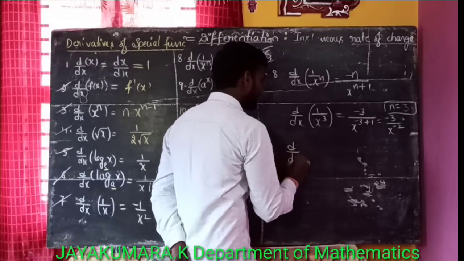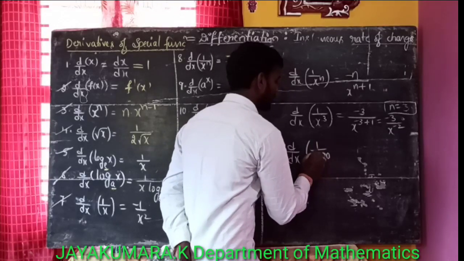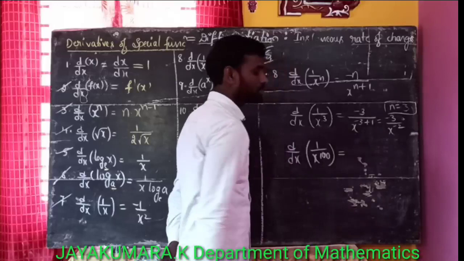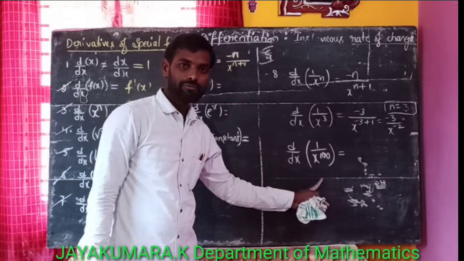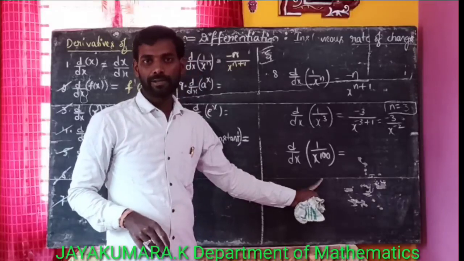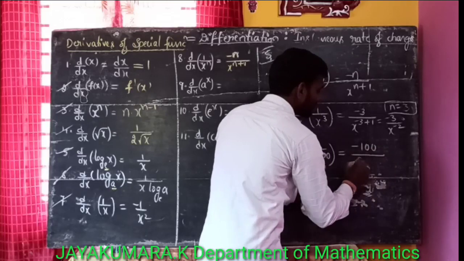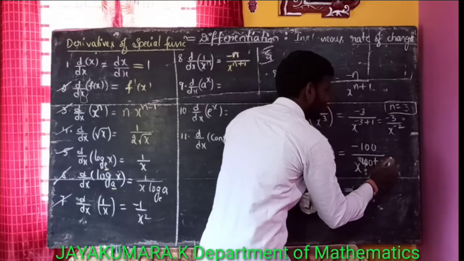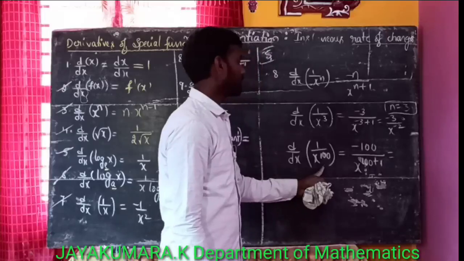Next, d by dx of 1 by x to the power of 100. Now this is of the form 1 by x to the power of n. What is the derivative of 1 by x to the power of n? That is nothing but minus n by x to the power of n plus 1. Here n is equal to 100, so 100 plus 1.